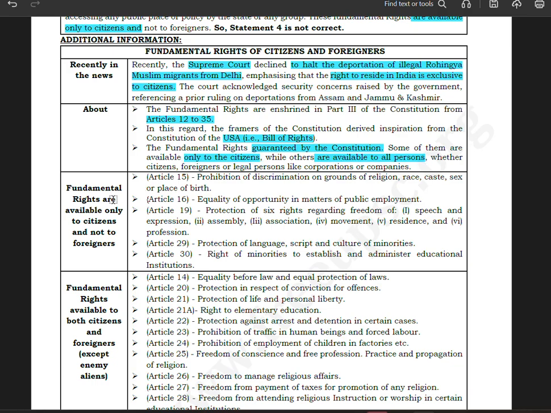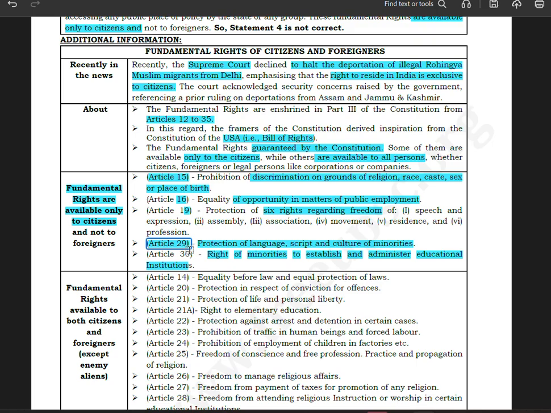Fundamental rights available only to the citizens, not foreigners: Article 15, prohibition of discrimination on grounds of religion, race, caste, sex, or place of birth. Then Article 16, equality of opportunity in matters of public employment. Article 19, freedom of six rights regarding freedom of speech and expression, assembly, association, movement, residence, and profession. Article 29, protection of language, script, and culture of minorities. Right of minority to establish and administer educational institutions.